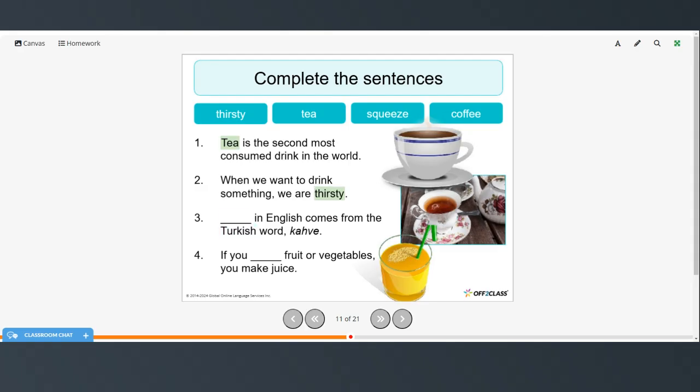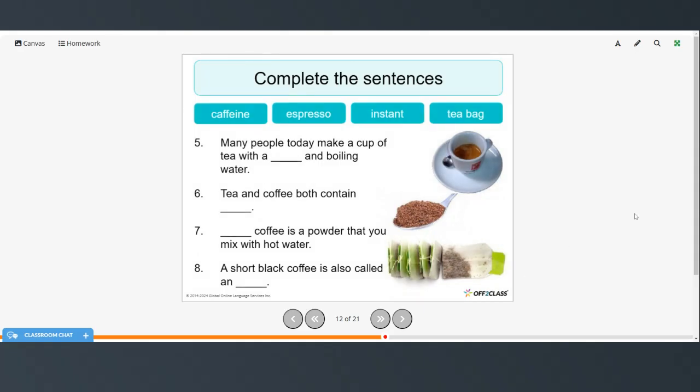Coffee in English comes from the Turkish word kahve. And if you squeeze fruit or vegetables, you make juice. Again, pause the video, answer these on your own, and then restart when you're ready to check your answers. Many people today make a cup of tea with a tea bag and boiling water. Tea and coffee both contain caffeine.